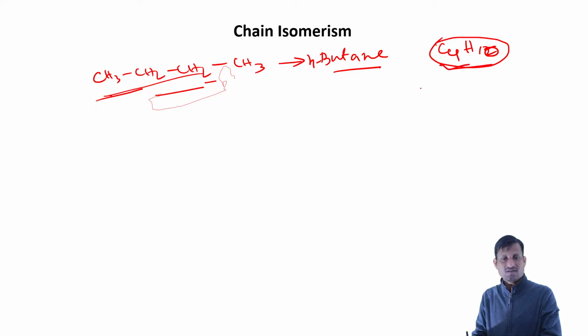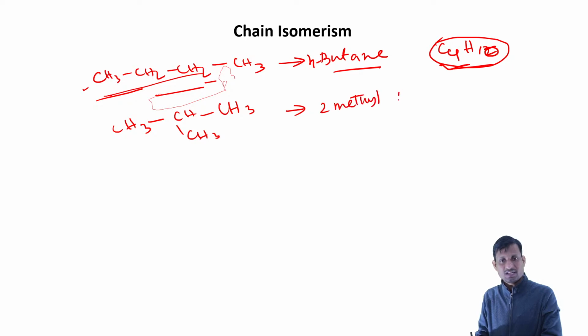So this is the general formula, and from this we can have n-butane. We can also have CH3, CH3, CH3 arranged with a branch. This is isobutane, or 2-methyl propane.